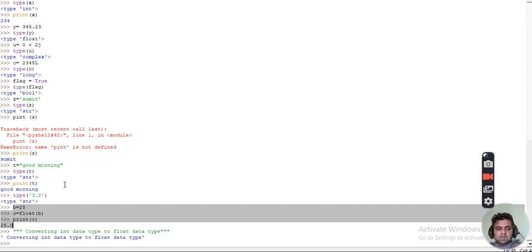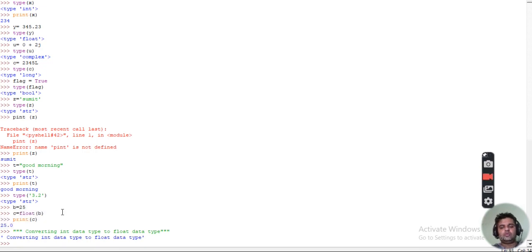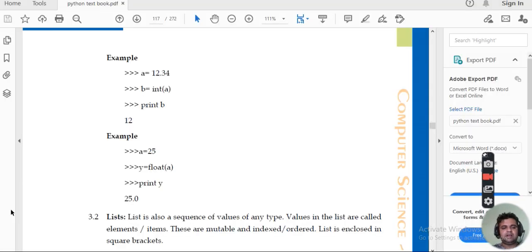Clear? So what is happening over here? This is typecasting. That is, we are converting one data type into another data type. So this can be implicit also, explicit also. What is there in implicit? Implicit typecasting or type conversion takes place by the compiler itself only. Programmer is not supposed to do anything. But when the programmer writes some code, like here we have written some code, this is an example of explicit type conversion. Clear?